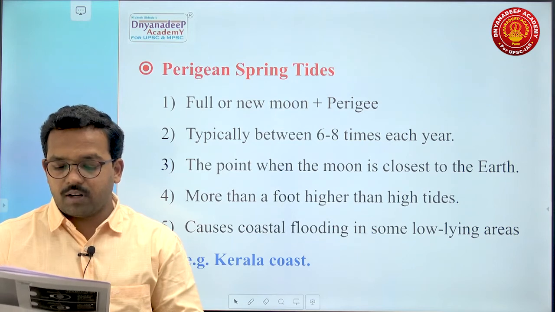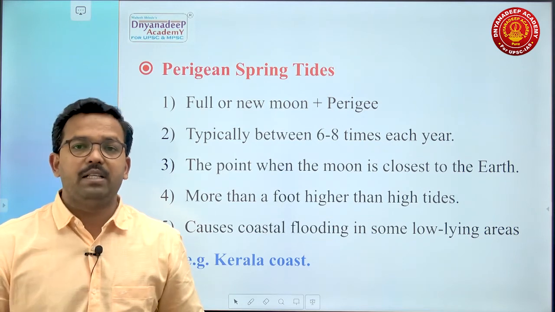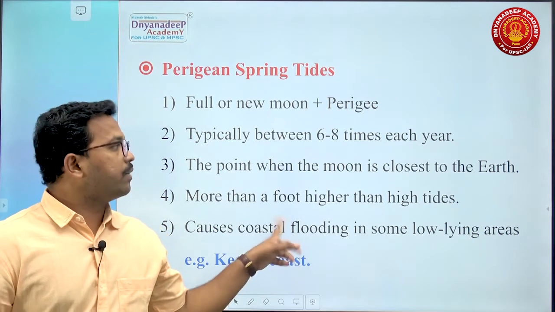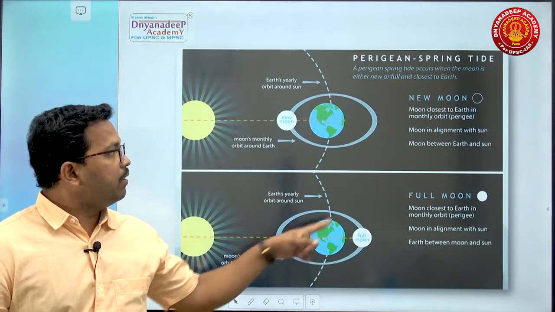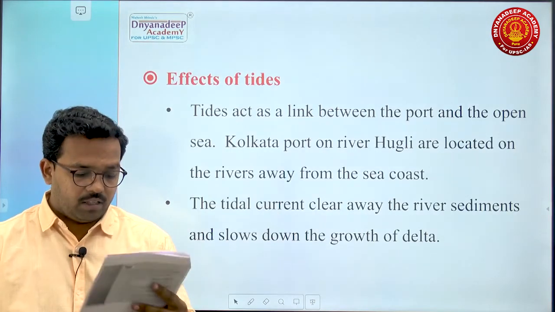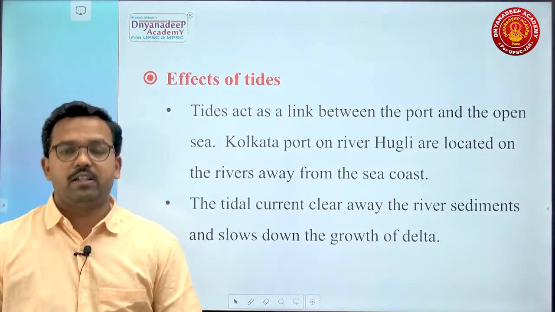It causes coastal flooding in some low-lying areas. Example is the Kerala case. Perigean, closest distance, and spring tide. This is the example: full moon, new moon. Then next one, that is effects of the tide. What are the effects of this tide?